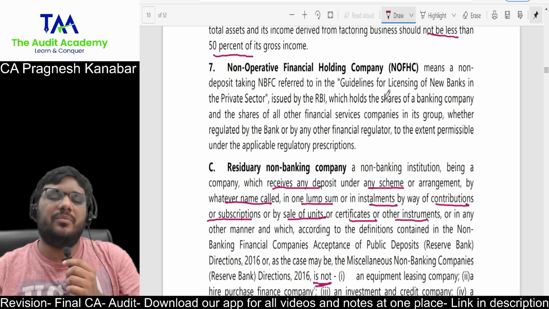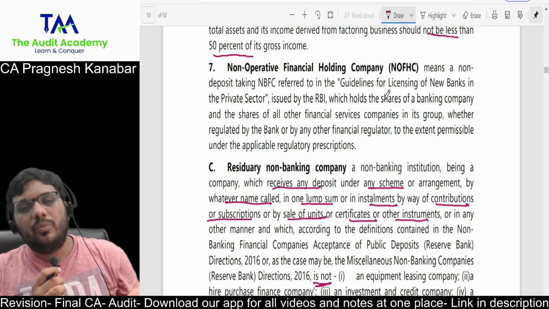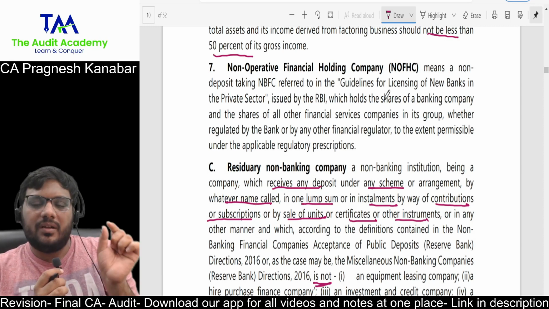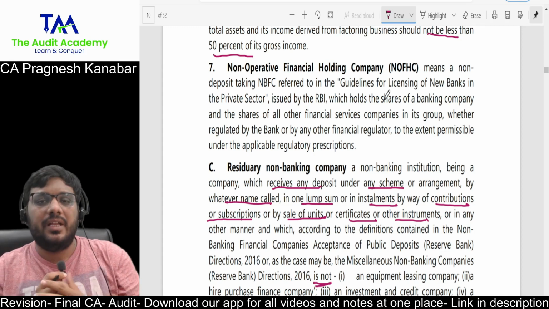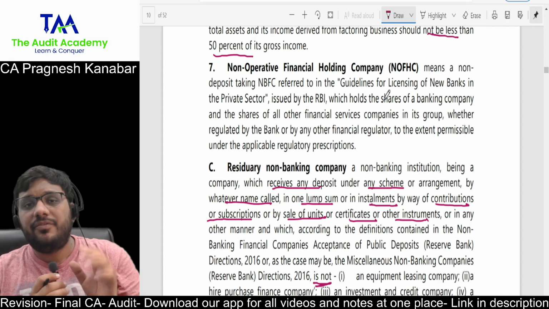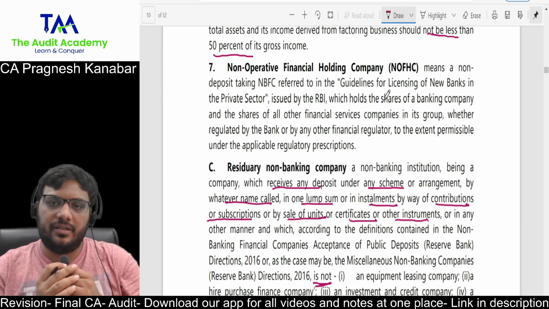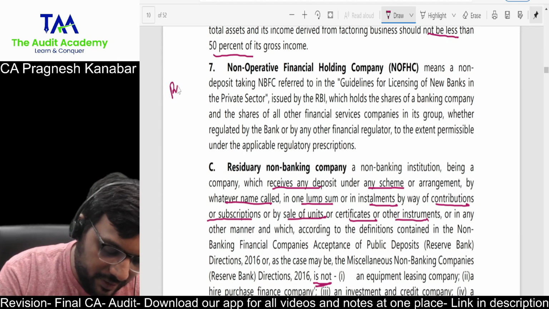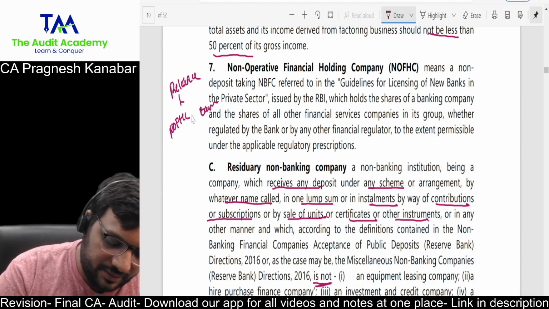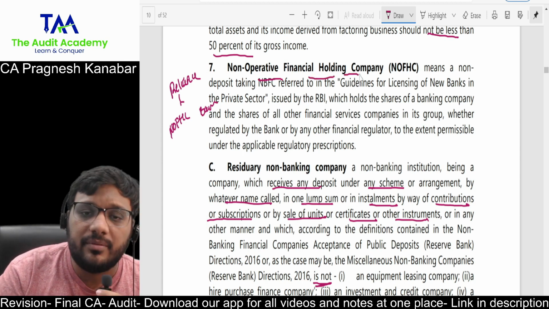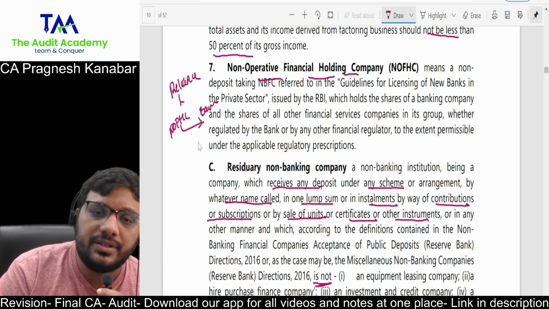Non-operative financial holding company. These big groups, they have one company which will just do the work of holding other companies, and that particular company itself will not be an operating financial company. All right. So for example, today, if Reliance wants to open a bank, then Reliance will create an NOFHC, non-operative financial holding company, and through this it will hold the shares in the bank.